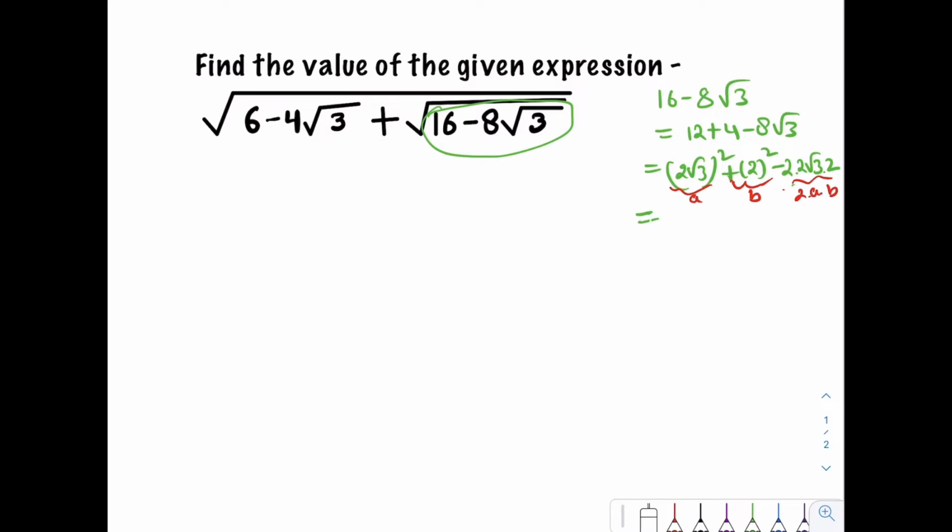So we can write this as 2 root 3 minus 2 whole square. We can write like that.